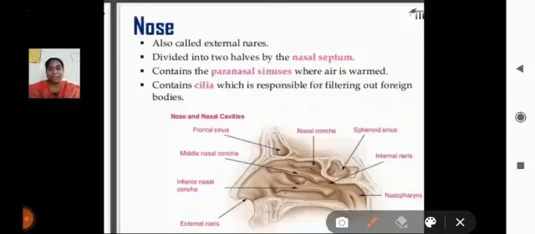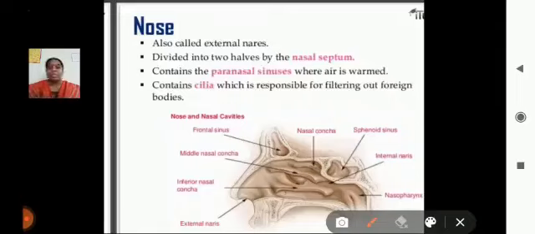For example, we are living in a very cool area. In that time what will happen? We are inhaling very cool gases, and when we inhale, it is balanced to our body temperature. Another example, we are living in a very hot area. In that time what will happen? We are inhaling very hot air. That is balanced through the humid nature of the nostril layer.